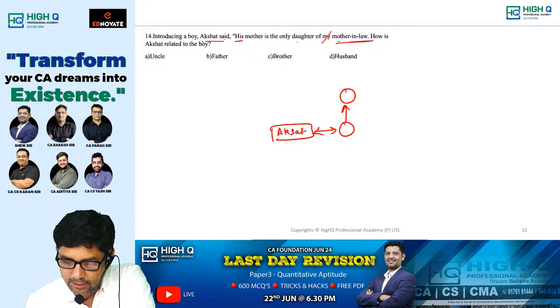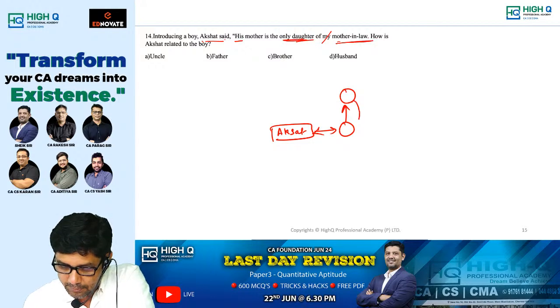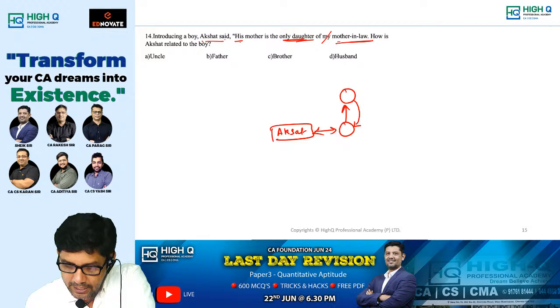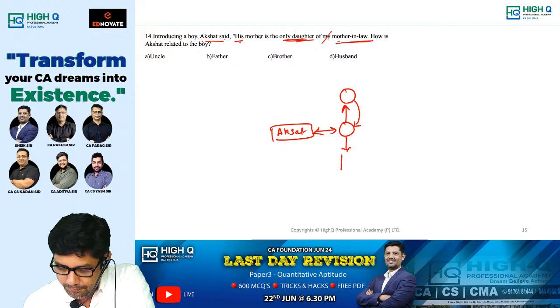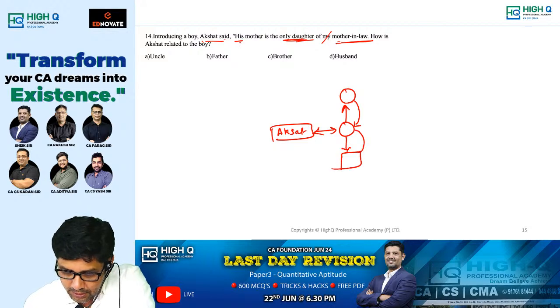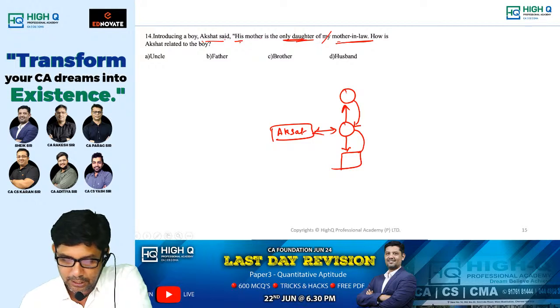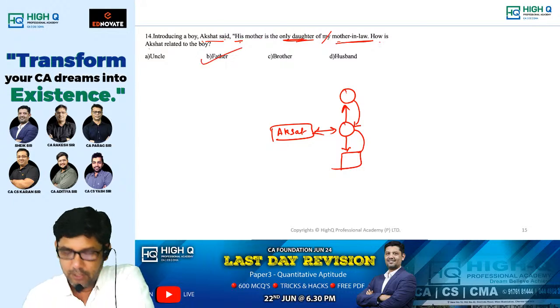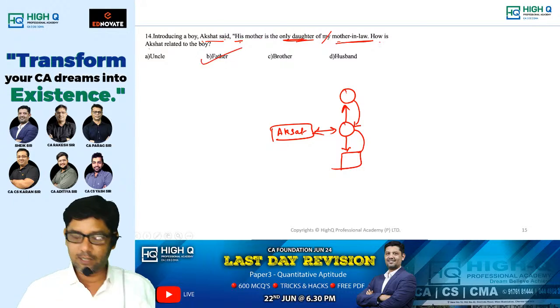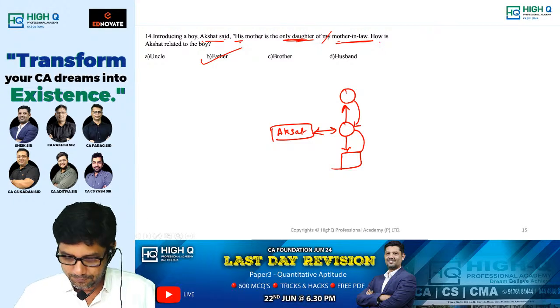Mother-in-law is gone. Next, daughter, only daughter. That means again we are here. His mother, that boy's mother. Boy is here. That boy's mother is the only daughter of my mother-in-law. That means who is that boy, my dear? To Akshat. How is Akshat related to that boy? Father.